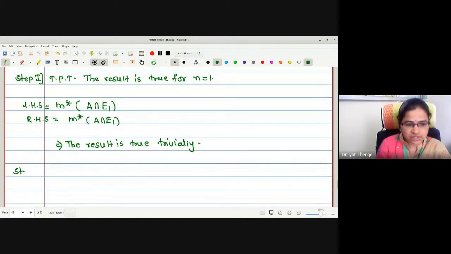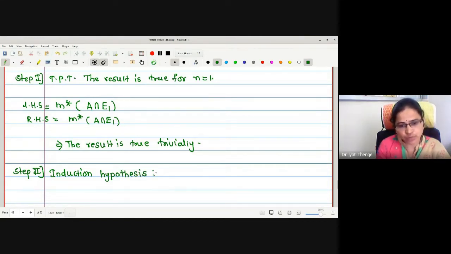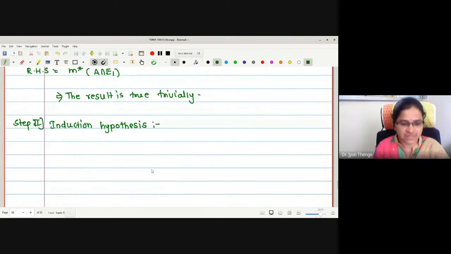Now what is the next step? Let me make the induction hypothesis. Hypothesis means an assumption. Let the result be true for n minus 1.